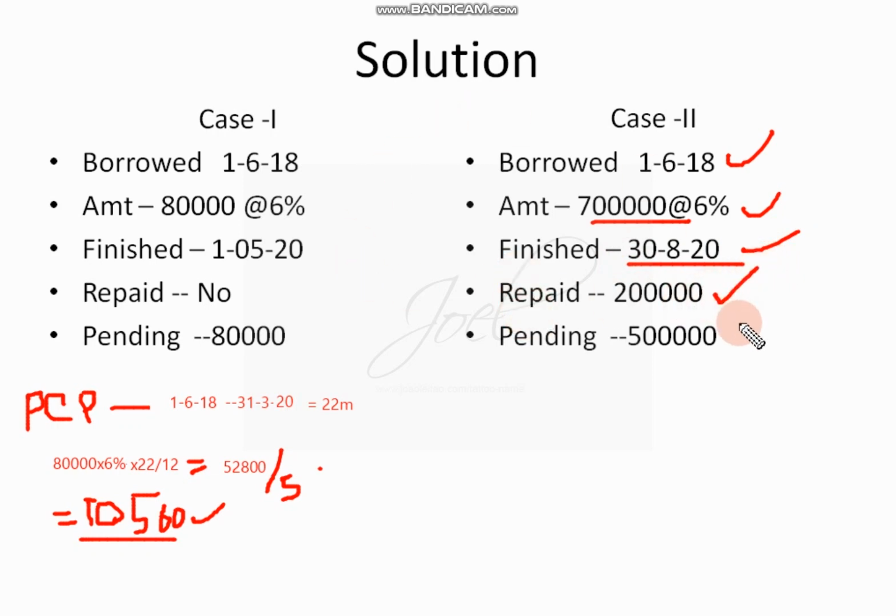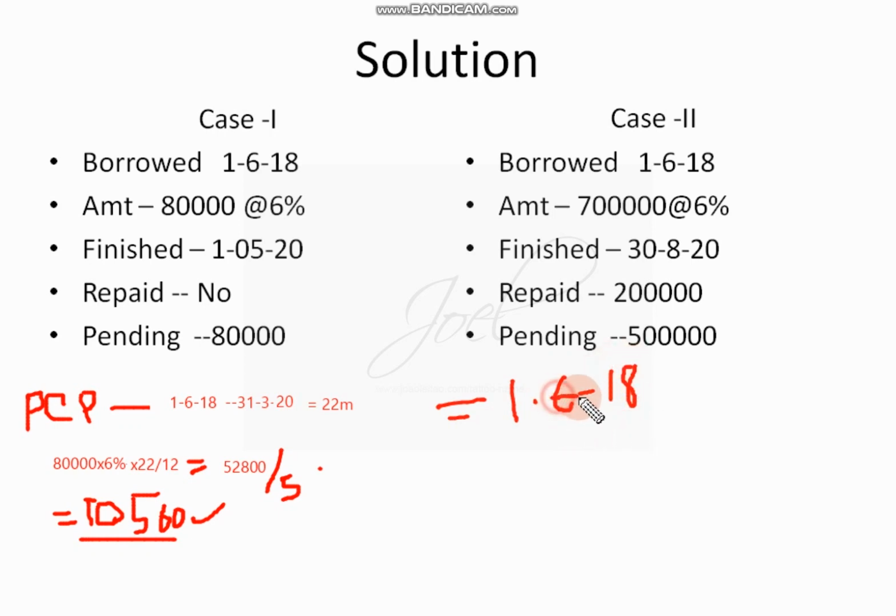Some amount is repaid, some is still pending. Since it is still pending, we cannot consider the repayment date. So our pre-construction period will start from 1/6/18, and it will end on 30/8/2020. Since we take the year prior to the finishing year, 31/3/2020 will be my pre-construction period end.